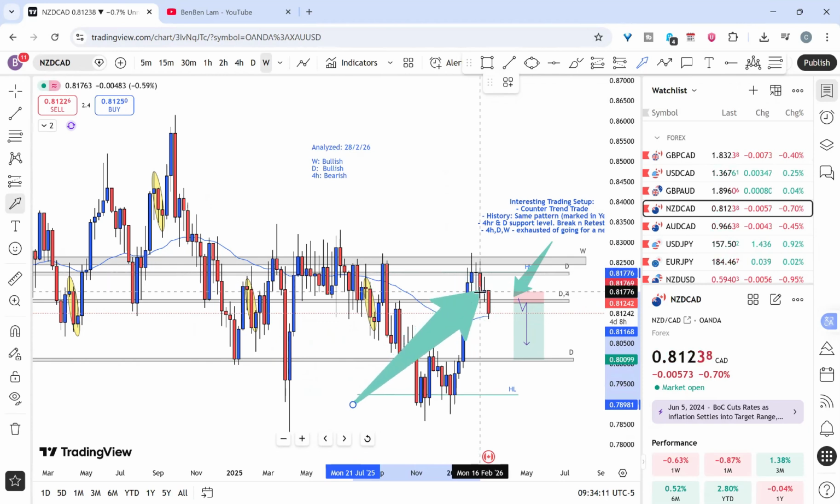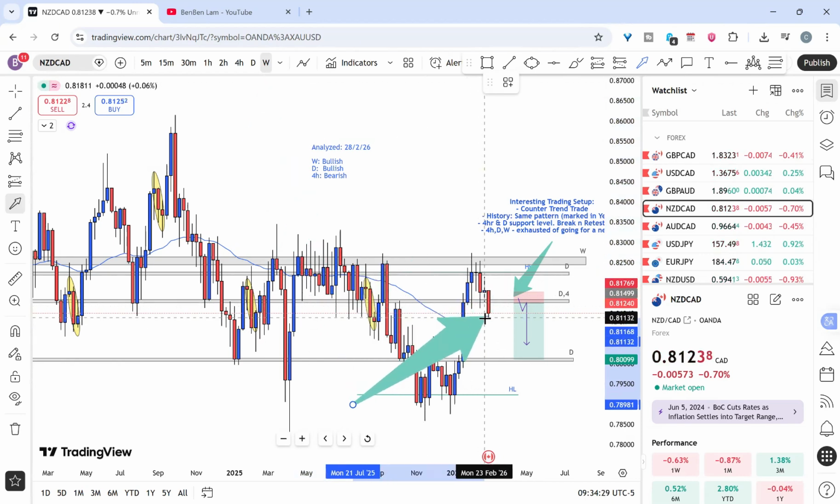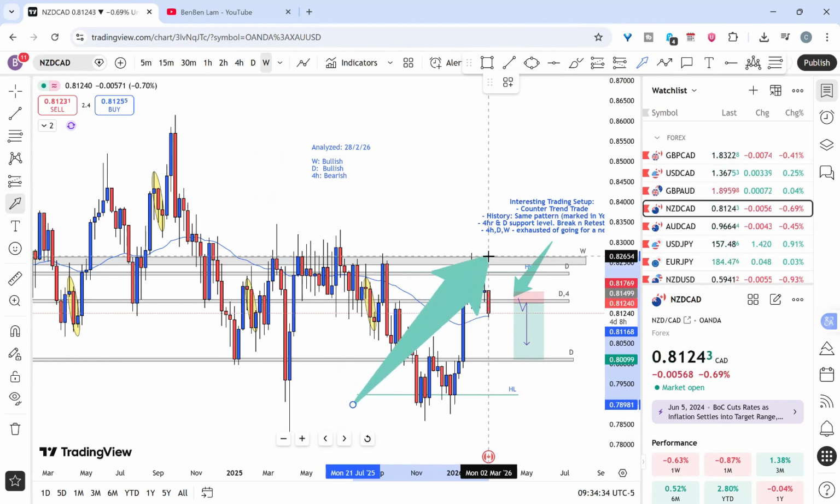It pushed down. We have another doji. It's supposed to hold and it goes back up. But now, since the week, the Monday has just started, it came down on the weekly time frame. So the weekly time frame hasn't finished yet. I believe it may reverse and then it's going to push back up.